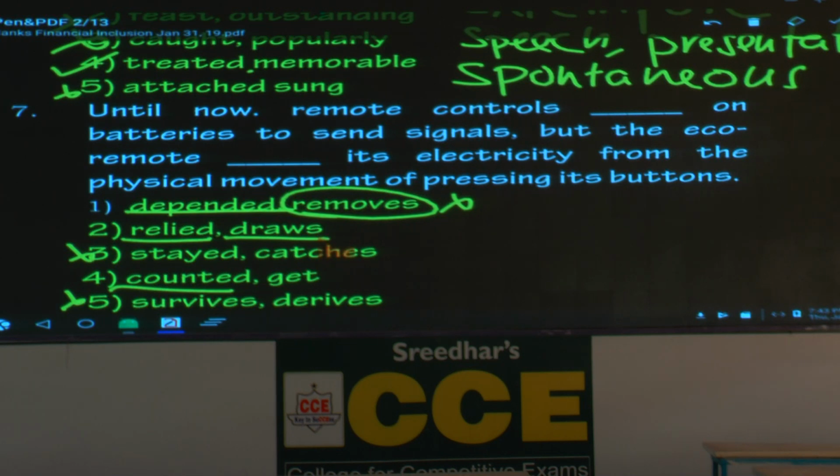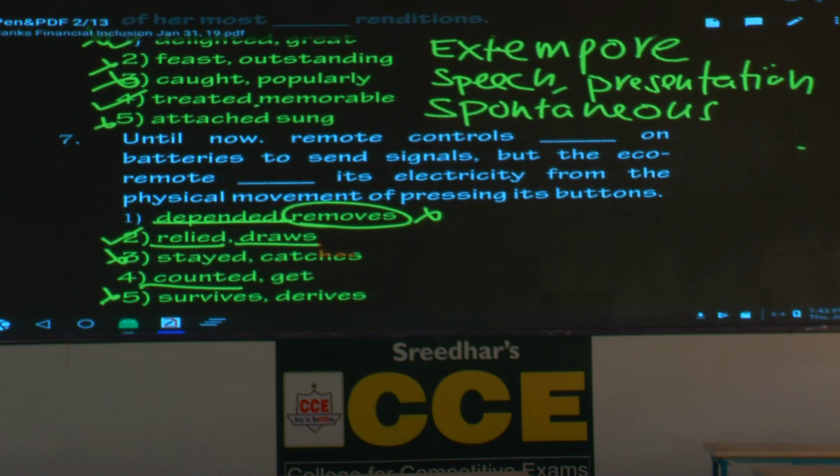What is the fourth option? Remote controls counted on batteries to send signals, but the eco remote get its electricity. That is not grammatically correct. So what is the answer based on that? Second option is the answer. Relied on, draws its electricity. Who has got all the three correct?